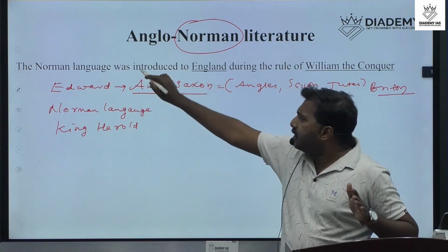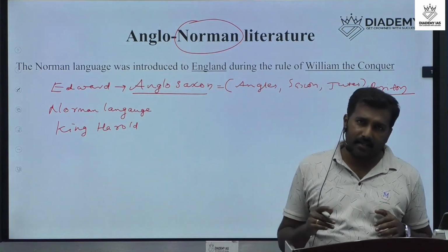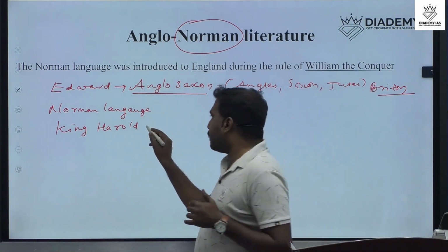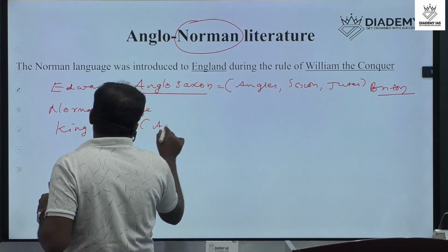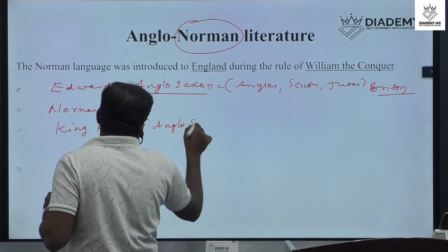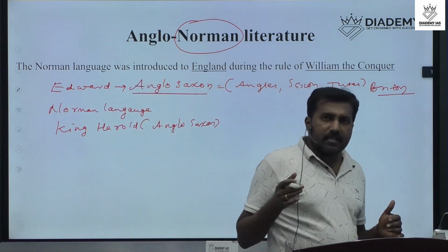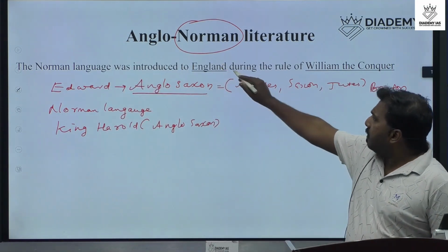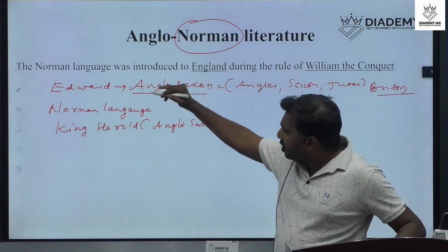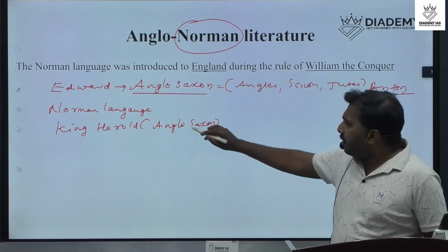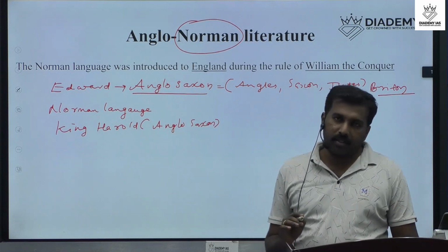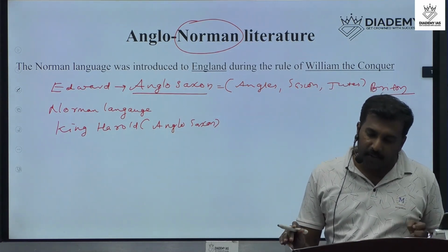King Harold was there in England, who represents the Anglo-Saxons. But at that time, the powerful Normans reached England, and they influenced this Harold.